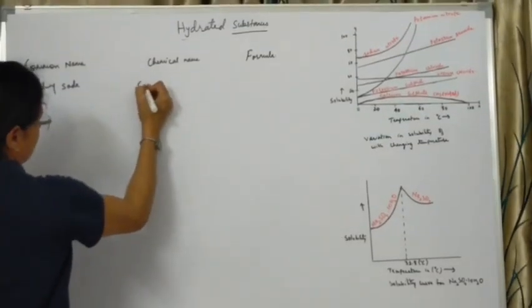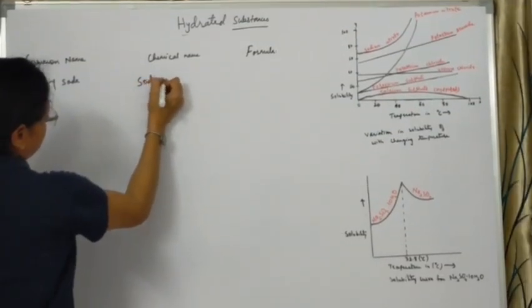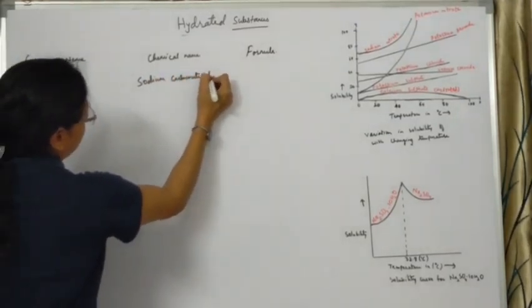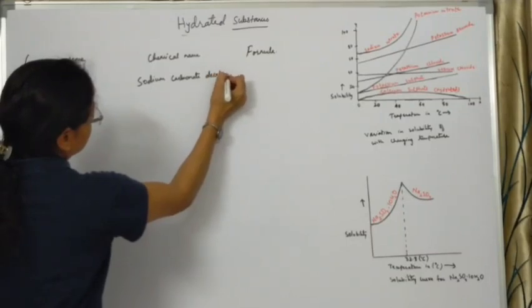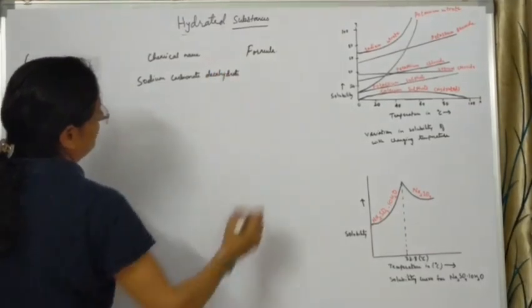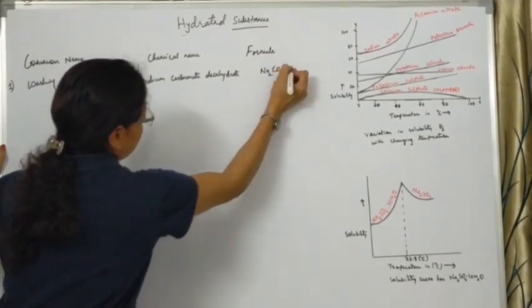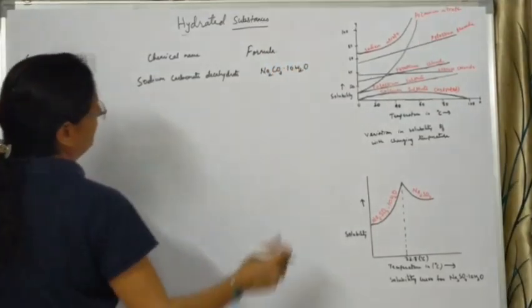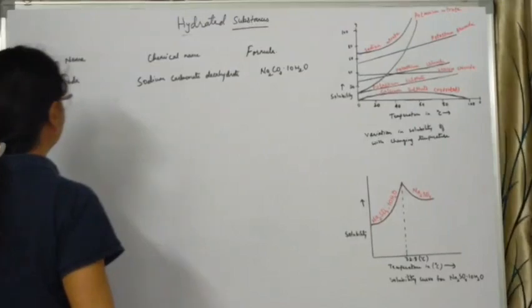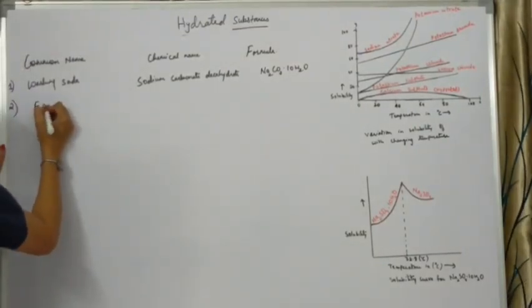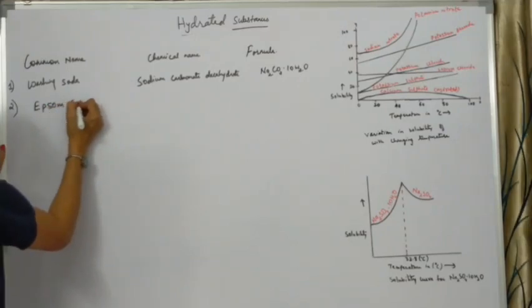So it is sodium carbonate decahydrate. The formula is Na2CO3.10H2O. That means sodium carbonate contains 10 molecules of water of crystallization. Next is Epsom salt.